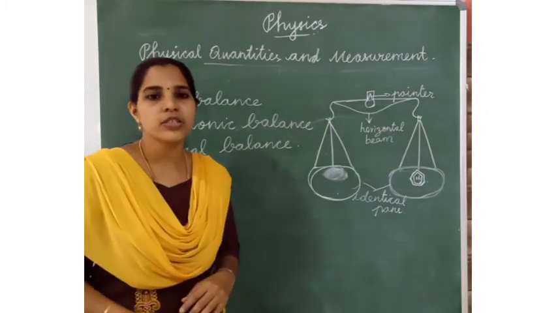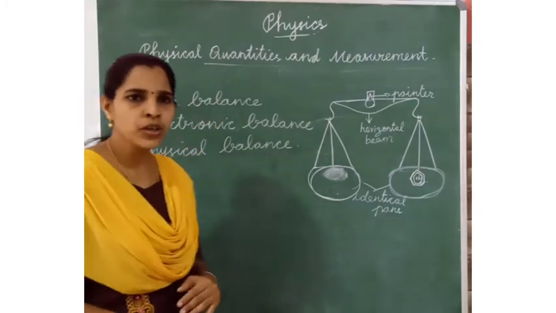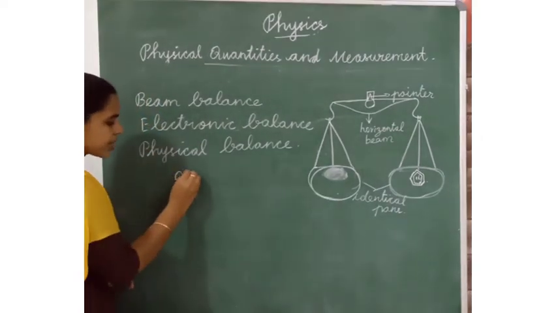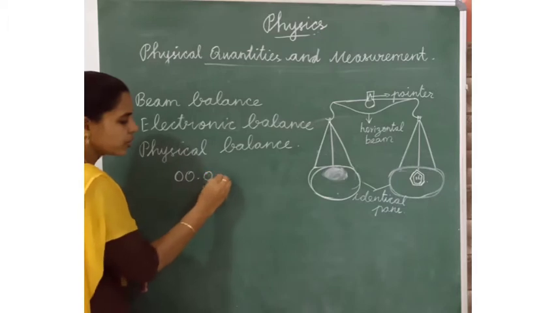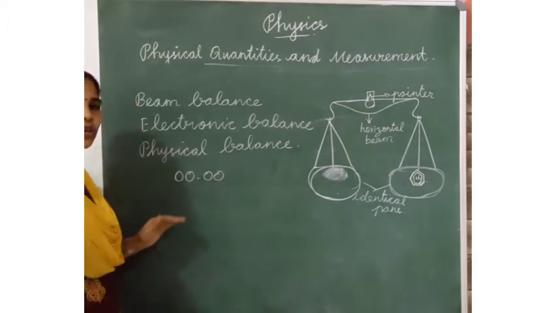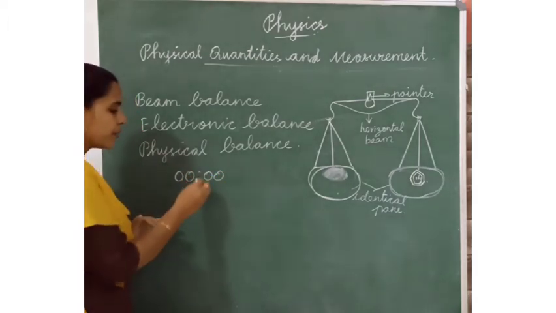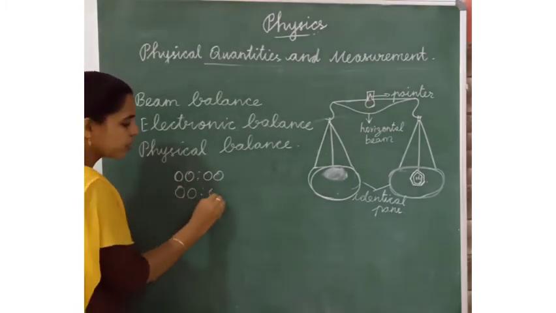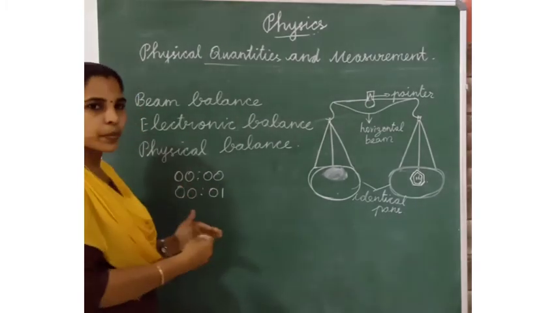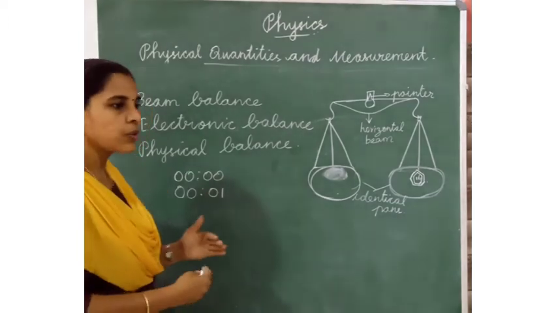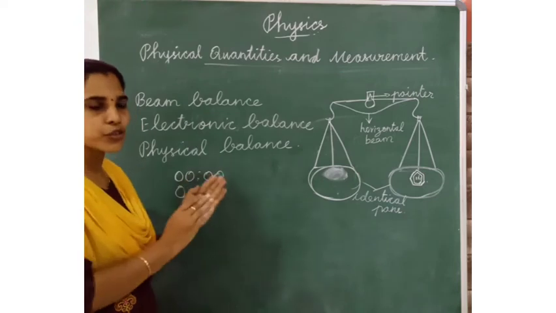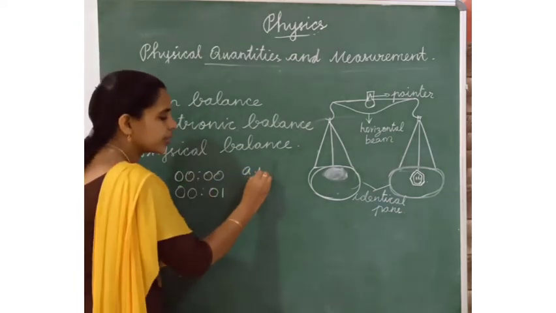Then how to measure the time? Do you know? At midnight we use the time 0 hour and 0 minute. From there we start 0 1 minute, 2 minutes, like that. Up to noon 12 o'clock we have to use AM in the morning.